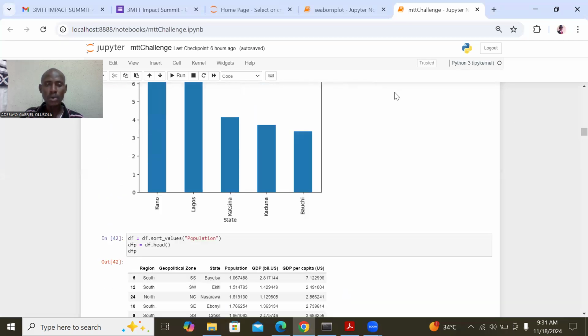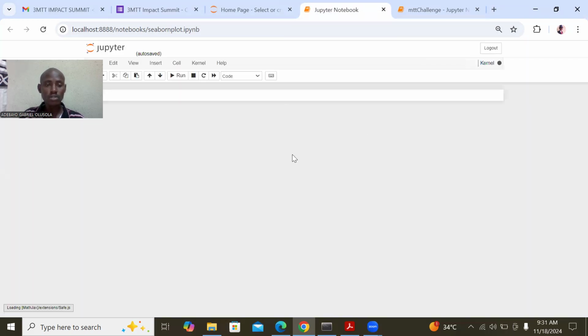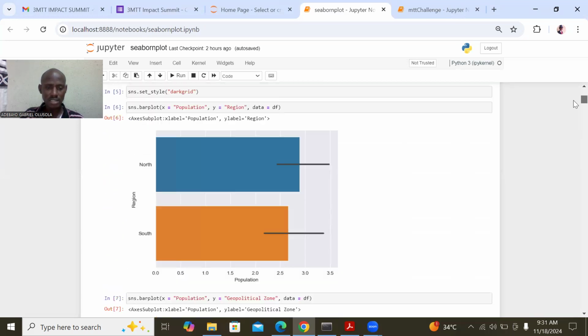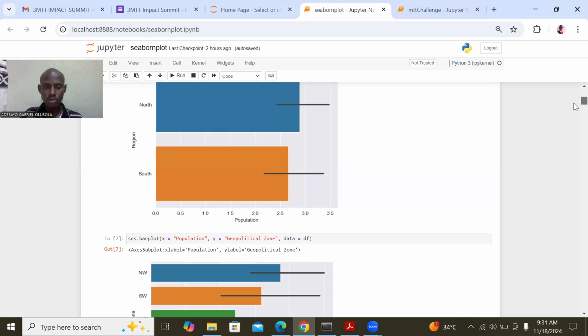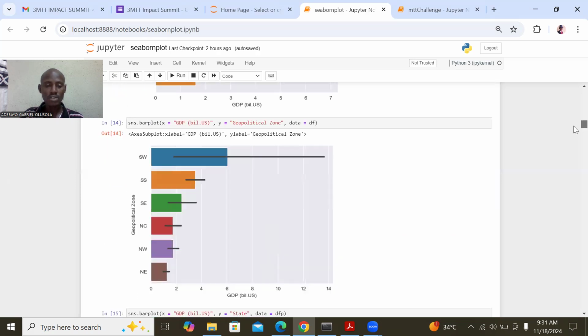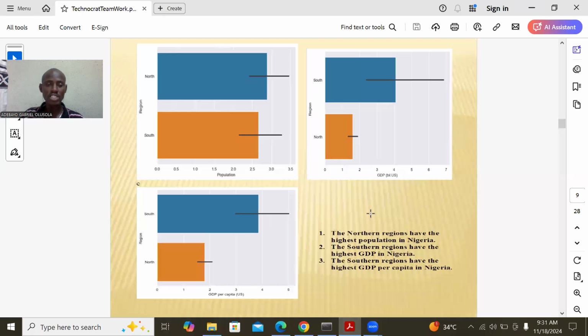Now we use Seaborn to do our visualization. We have to open our notebook to show you how we use Seaborn. Here we import our libraries. After importing the libraries, we get our files here. Then we start using Seaborn to produce our visualization. If you need the code, we will send it to you so that you can go through how we did it. Now we have to rearrange it.